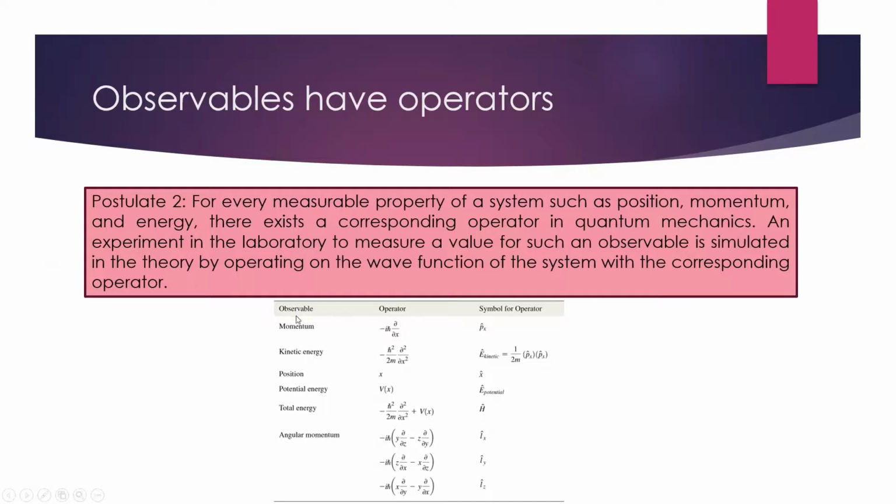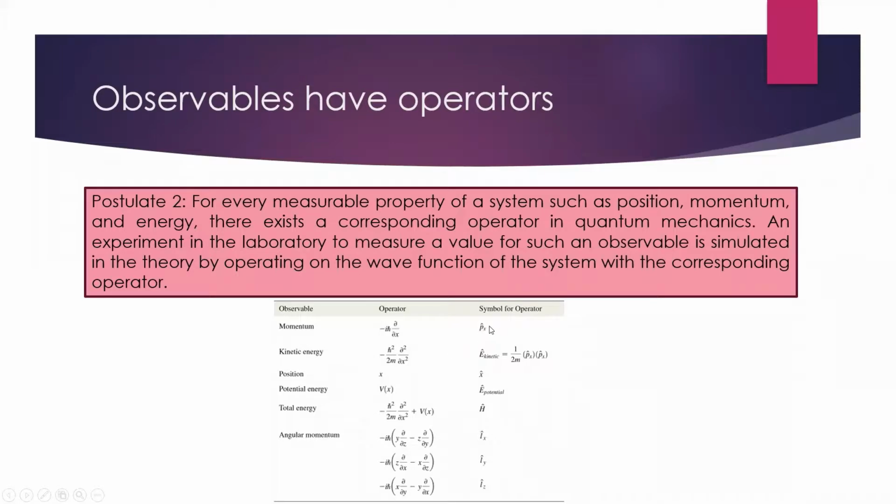So we might want to know the momentum, the kinetic energy, position, potential energy, total energy, and if we're really crazy, we might even want to know the angular momentums. Now, to figure these out, we can measure them experimentally, or in our math, what we can do is operate on them with these various operators. So our total energy operator we've seen here, this is our operator from our Schrödinger equation, our Hamiltonian. But we could also operate on them with a position operator, a kinetic energy operator, momentum, and so forth.